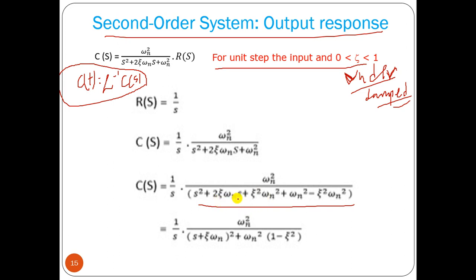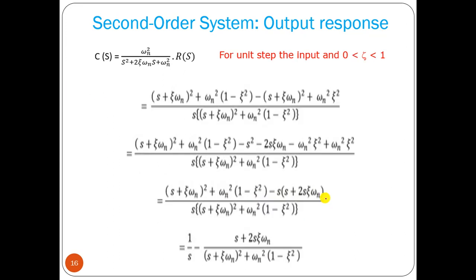Okay, we add zeta square omega n square and here minus zeta square omega n square, so you can cancel these two and you will get the previous equation. Now from that, we get s plus zeta omega n whole square. Here omega n square we can take common, 1 minus zeta square.